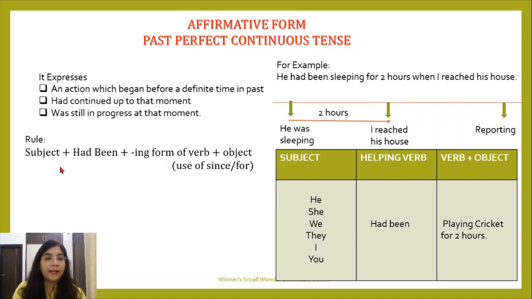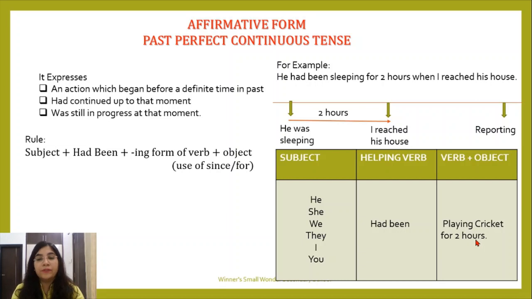So your rule becomes: subject plus had been plus ing form of verb plus object, and we are going to use since and for like we used to use them in the present perfect continuous tense. The very same way we have to use them with past perfect continuous tense also. Let's look at the tab. He had been playing cricket for 2 hours. Now I have used for 2 hours.